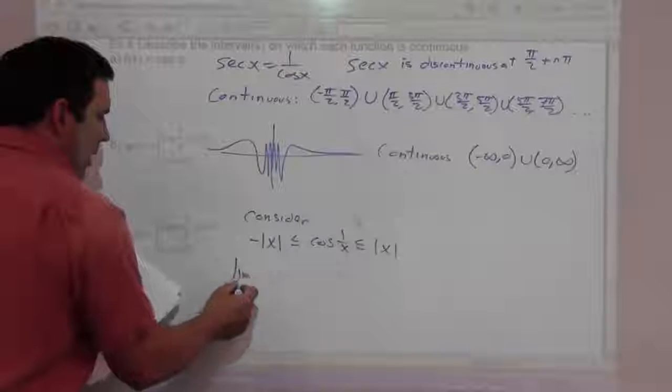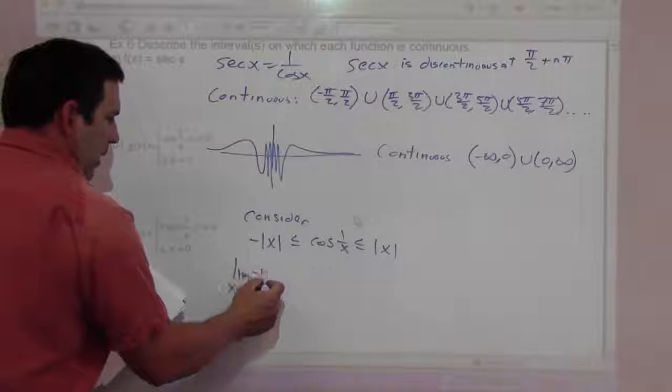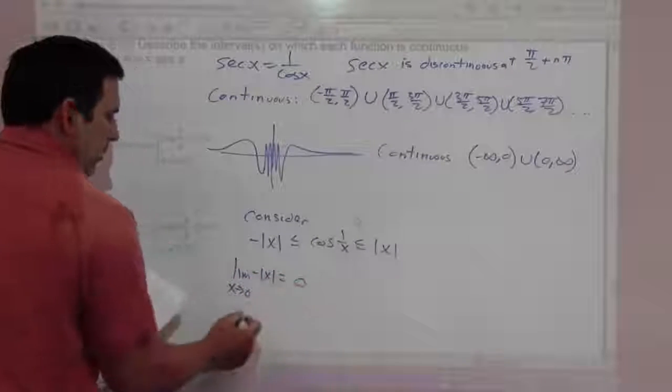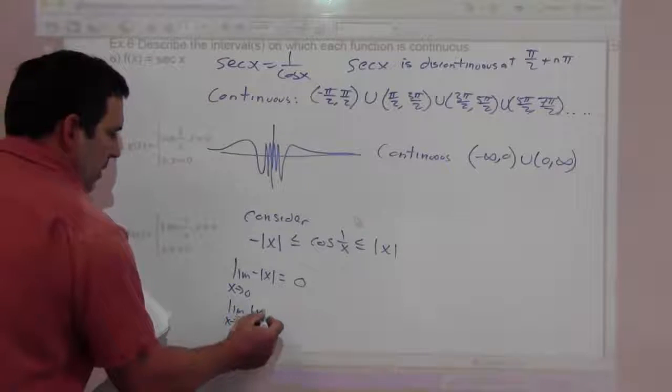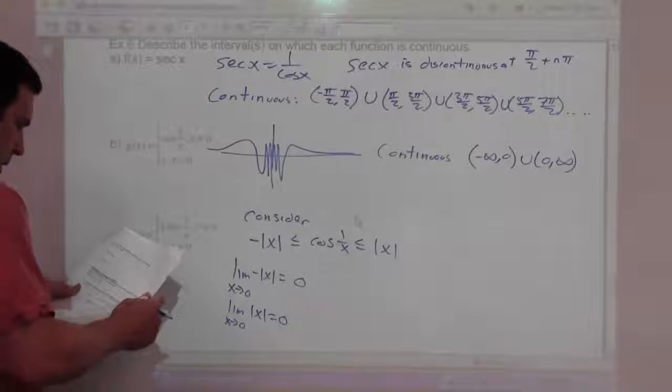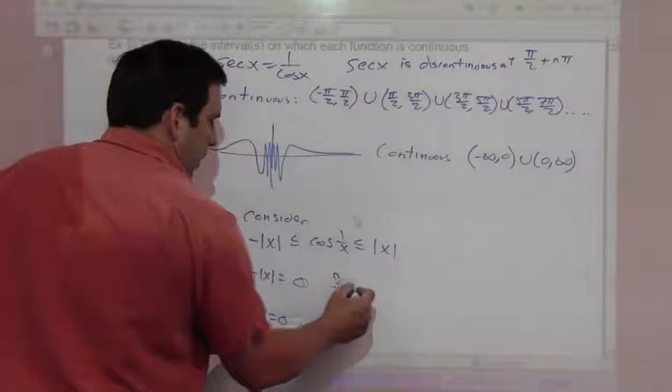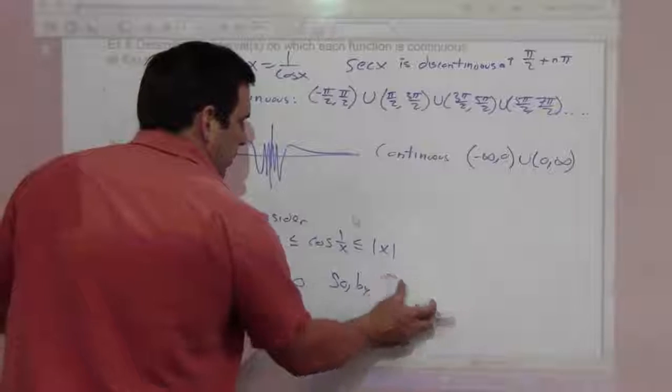What's our limit as x goes to 0 of the negative absolute value of x? That's just 0. What's the limit as x goes to 0 of the absolute value of x? That's also 0. So, by the squeeze theorem,